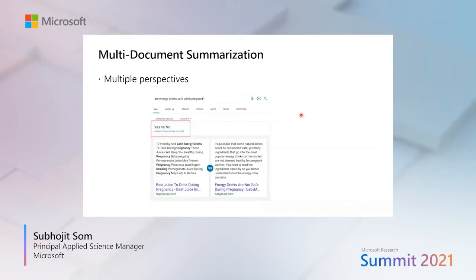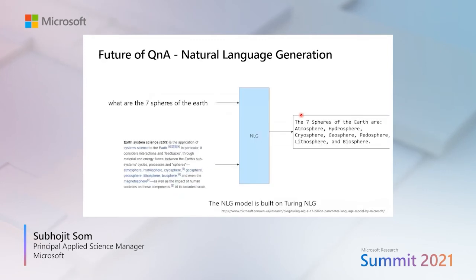And also there has been a lot of advancement in recent times with natural language generation. One aspect I talked about is user friendliness. For example, the example I gave earlier, what are the 7 spheres of Earth? The document from Wikipedia was not very friendly. It was not friendly for the algorithm. It is also not a very friendly answer to a human being who is issuing the query.